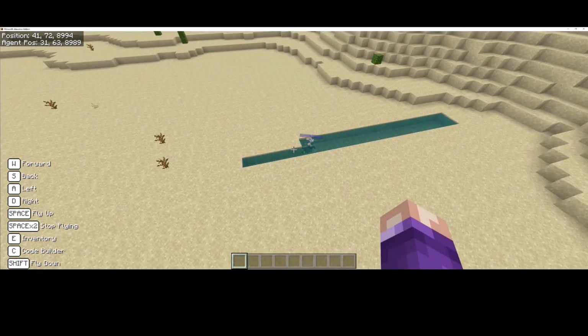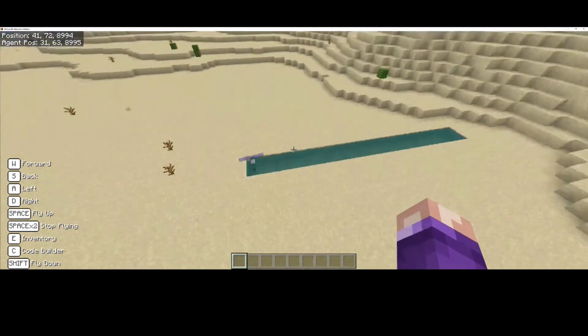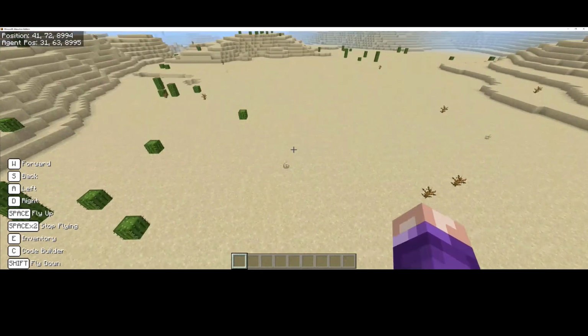So you could get your agent to build your river a lot bigger than we have here. You could also get them to build a river the whole way around your town. It's completely up to you. This was only a little part of the Nile. It's only a part of it. It's not the entire Nile.